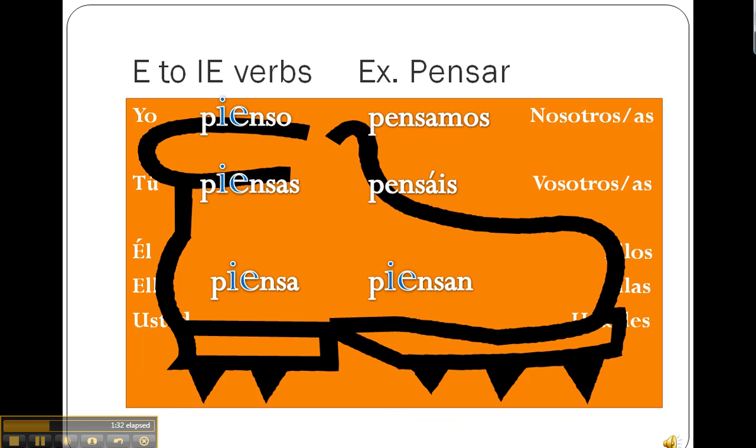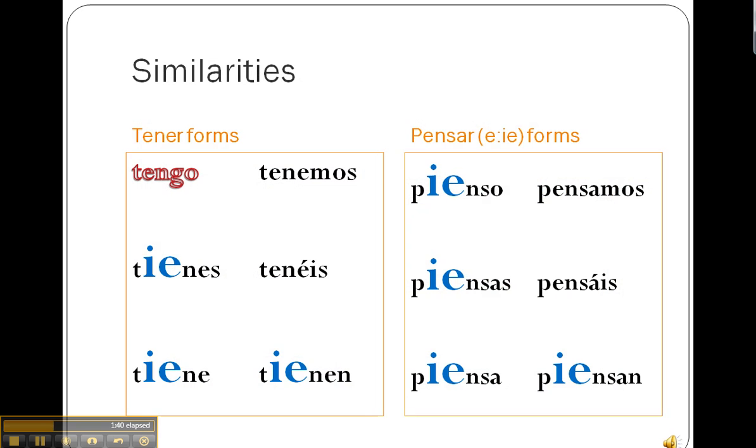Stem changing verbs are often called boot verbs because the stem changes occur inside a boot shape. Let's take another look at the similarities and differences between tener and pensar. Notice that both verbs do not have a stem change in the nosotros and vosotros forms.